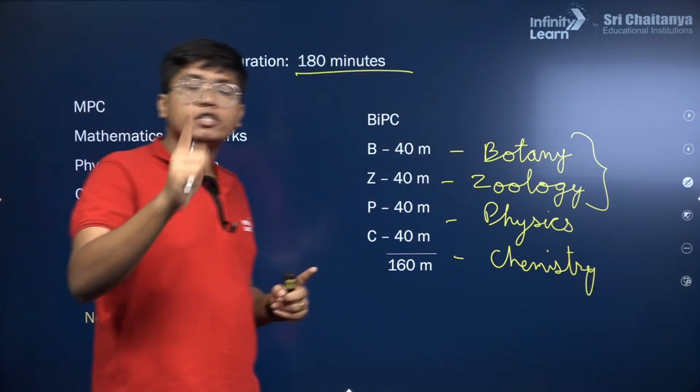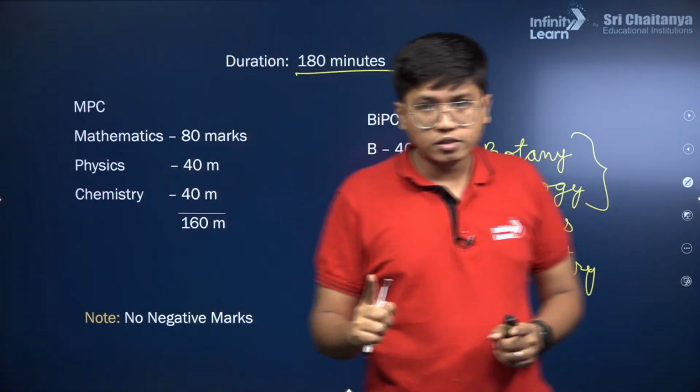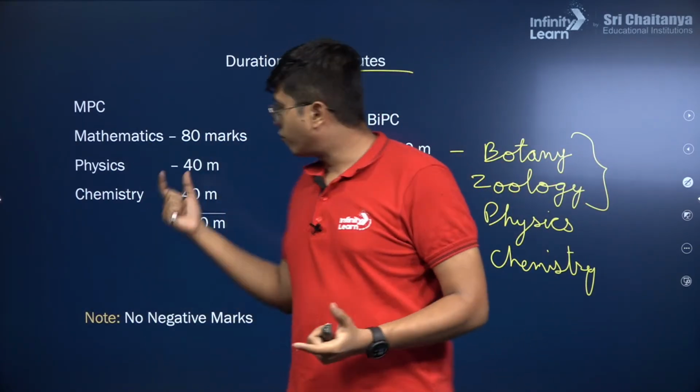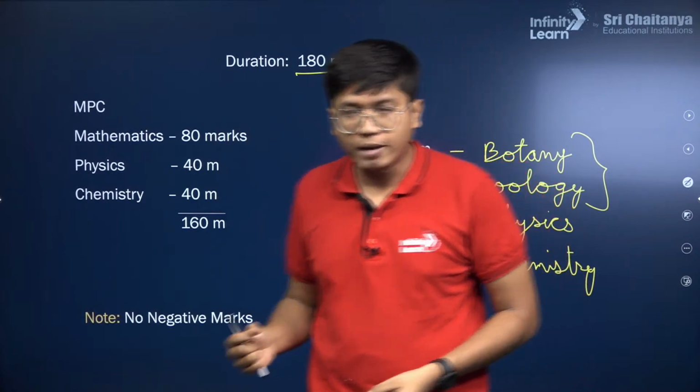It's 1 mark per question. So that's literally the number of marks you see. That's the number of questions. 40 questions physics, 40 chemistry, 40 maths.